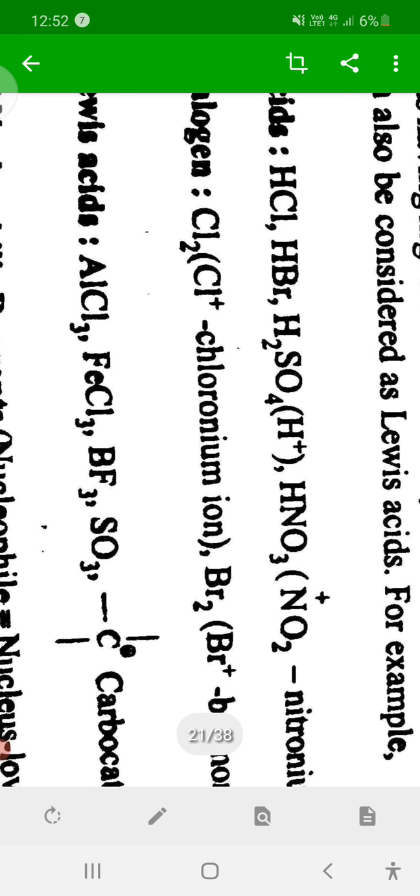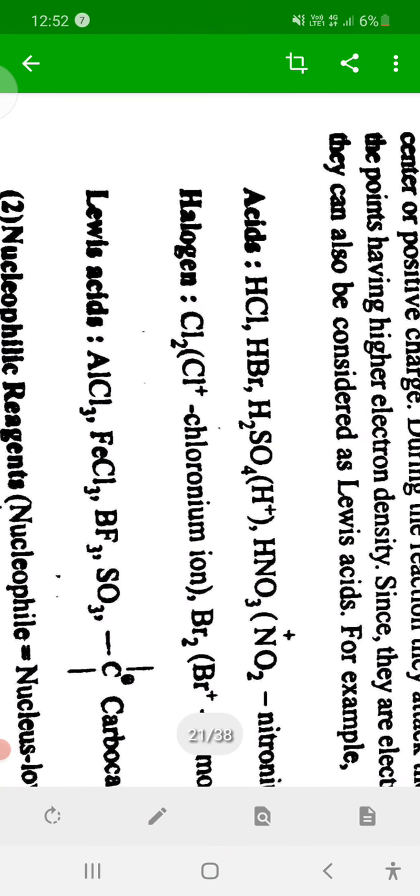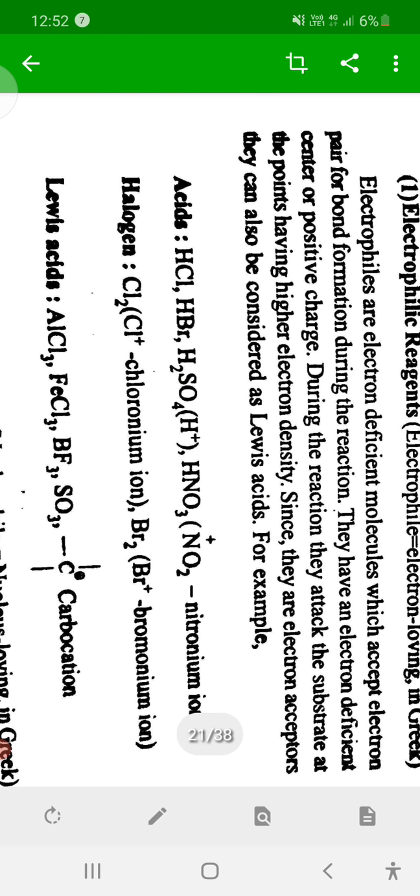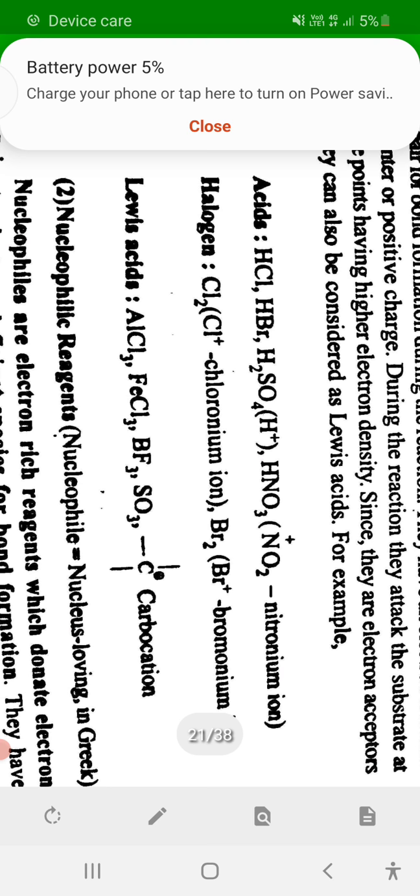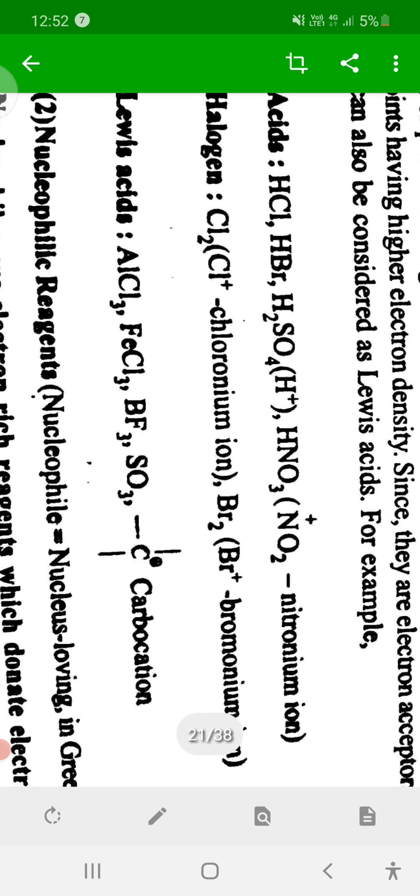In the Lewis acids, the atoms Fe, Al and B are electron deficient because they have not completed their octet; only six electrons are present. Therefore there is always electron deficiency, they are always electron loving, and these are examples of electrophilic reagents.